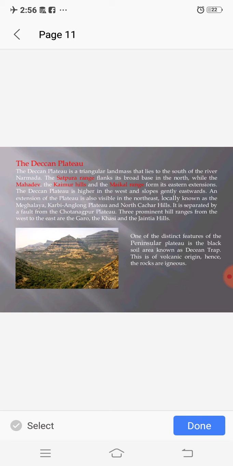Now the Deccan Plateau. It is a triangular landmass. It lies to the south of Narmada River. It has Satpura ranges in north and the Mahadev, the Kaimur hills and the Maikal ranges in east. This is of volcanic origin, so igneous rocks are found here.